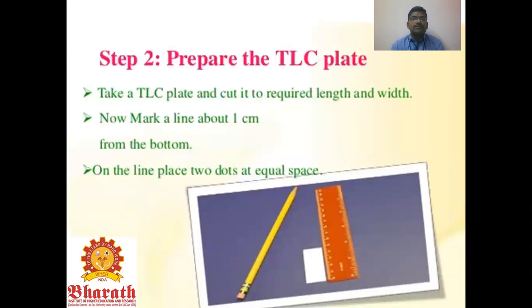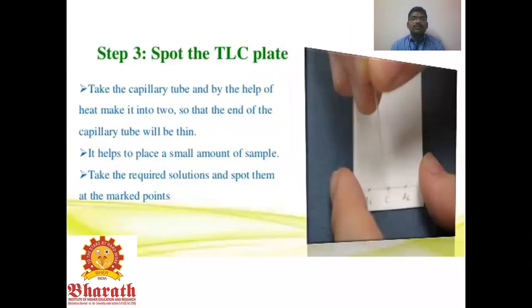Steps to prepare the TLC plate. Take a TLC plate and cut it to the required length and width. This is the prepared TLC plate, for example an aluminum plate. Another method is to prepare a microscope slide, also used as a TLC plate. Now mark a line about 1 centimeter from the edge as the baseline. On the line, place two spots at equal spacing. Take a capillary tube, and with its help place a small amount of sample.